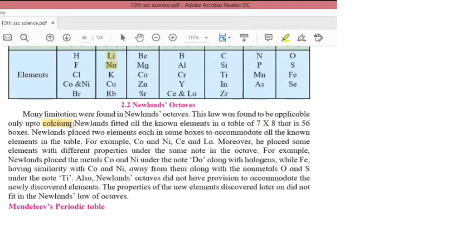So what was the disadvantage? The elements which had similarity with other elements were not matched. The elements which had similar properties were under separate titles, and the elements which had different properties were under the same title. So if I say cobalt and nickel are metals and iron is also a metal, but iron was not in the group of cobalt and nickel. So here Newlands' law of octaves failed.